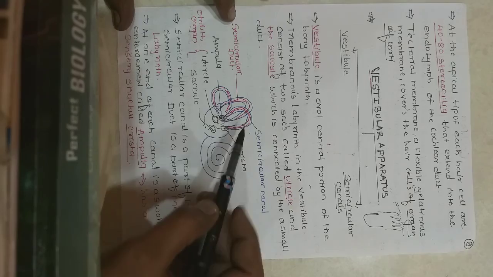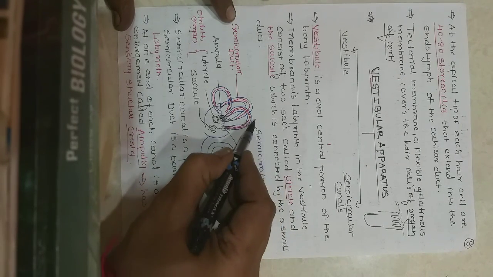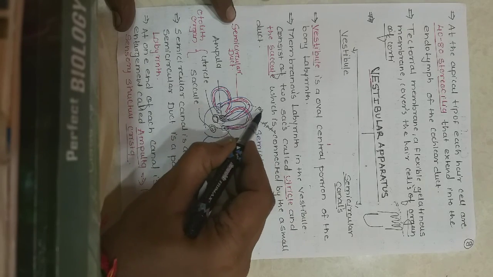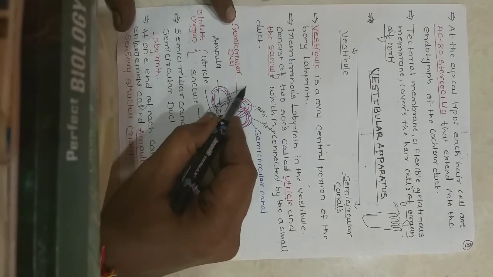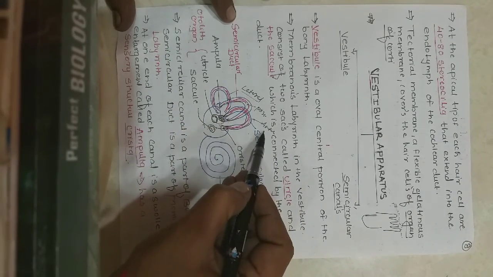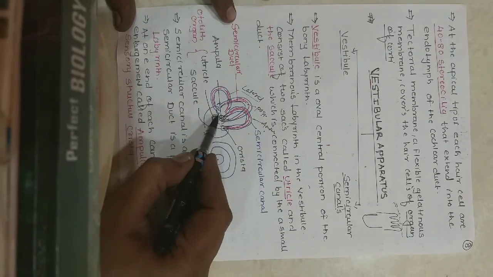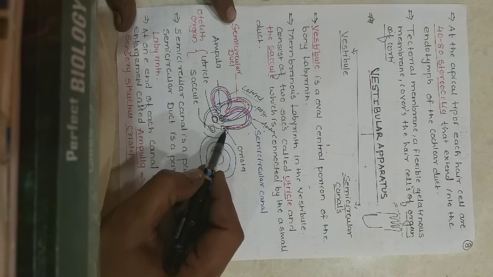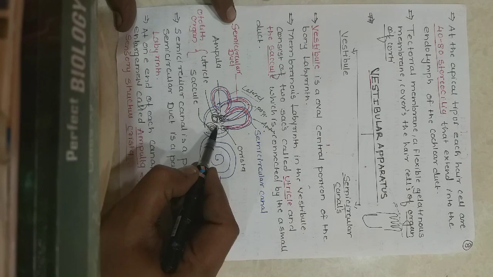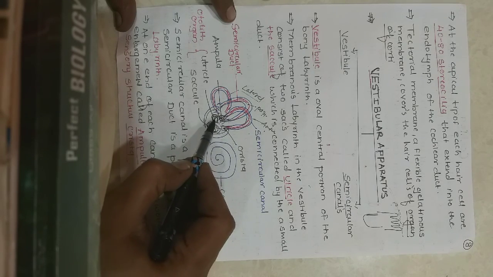Then we'll see these semicircular canals. This is the anterior one, this is the posterior, and this is the lateral. And you are seeing a balloon type of shape. This is called the vestibule, and in the vestibule there are two sensory organs, the utricle on the upper side and the saccule on the lower side.